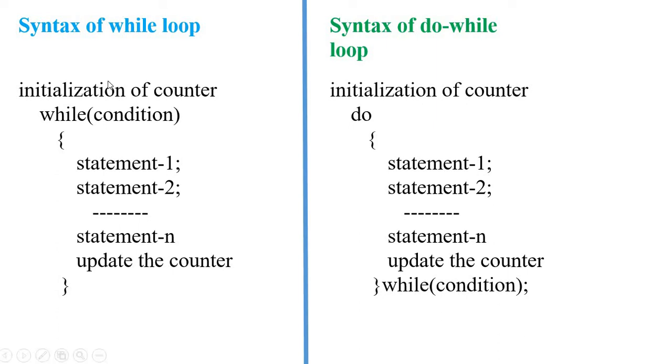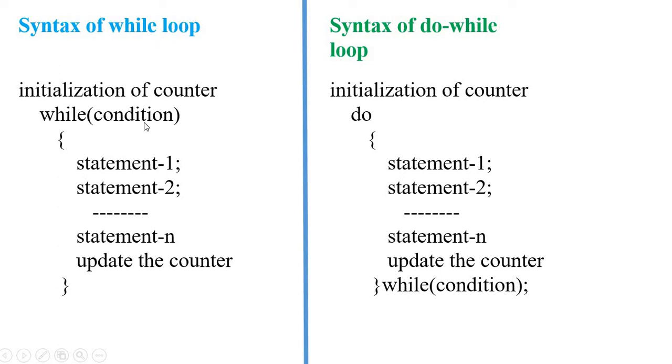Now coming to syntax. You already know what syntax is: the way to write according to the compiler rules, the C++ compiler rules. Both while and do while follow initialization of the counter. Initially they take an initial value, no doubt at all. Here also initialization of the counter, here also initialization of the counter.